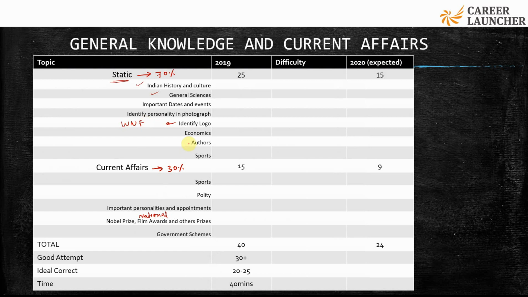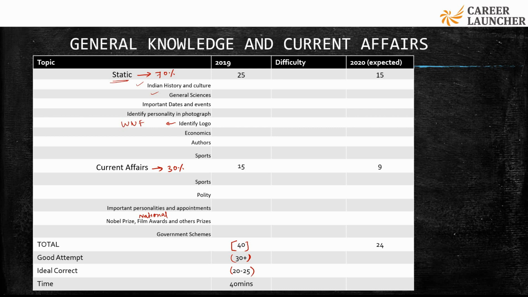But in GK there are 40 questions, and generally if you look at attempts by other people, you'll realize that they consider 30 itself to be a very good attempt. 30 plus is considered a very good attempt in this exam by the general candidates, all the candidates who are preparing for the exam. Most of them have not prepared for GK, so that's why this section is considered low scoring. But this is an area where by putting in some effort you can gain a lot.